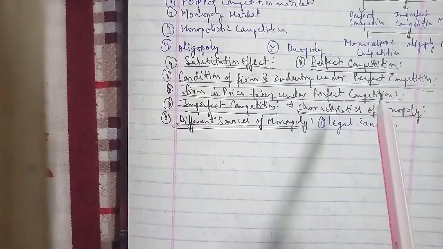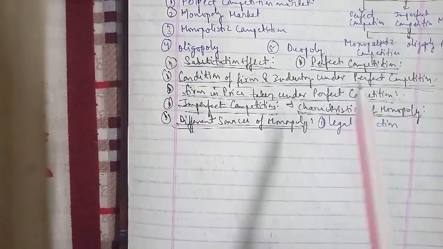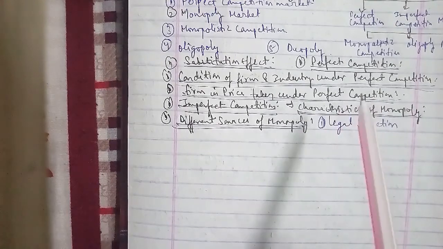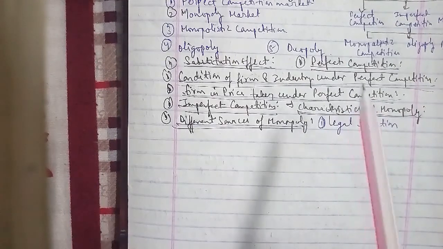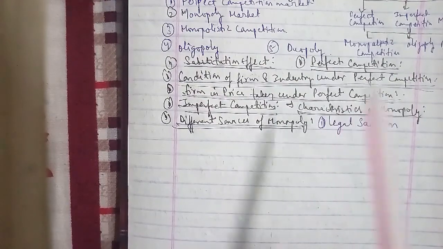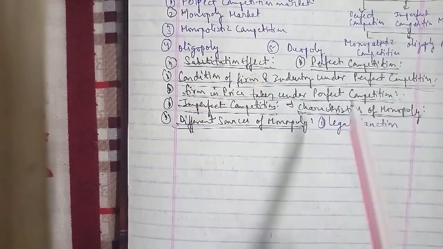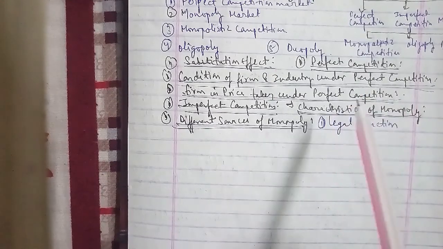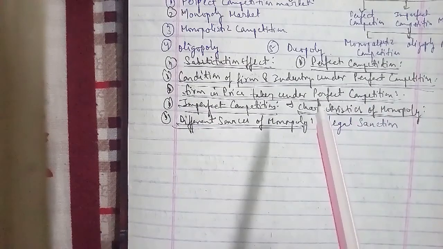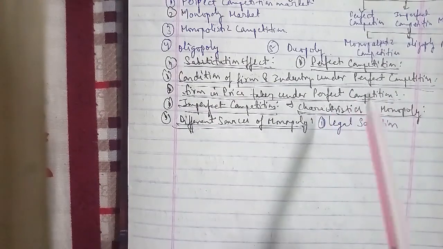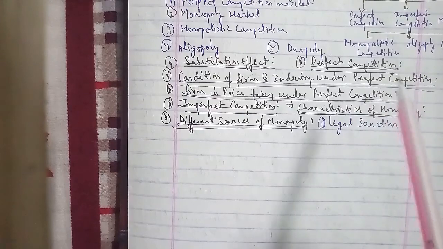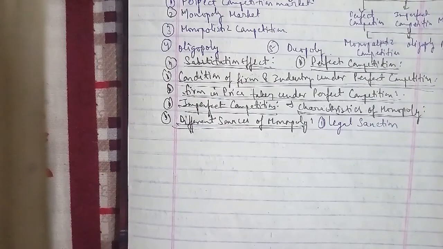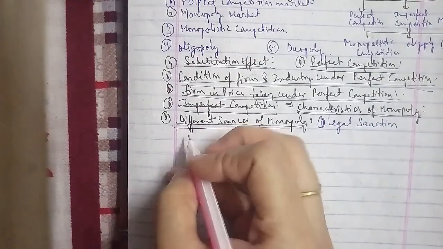The second different source of monopoly we have is control over supply of inputs. Control over supply of inputs here is what we have to talk about. A monopoly situation may arise due to the control over the supply of an essential input and raw material, such as skilled labor, technology, and denying access to these inputs to any potential firm.